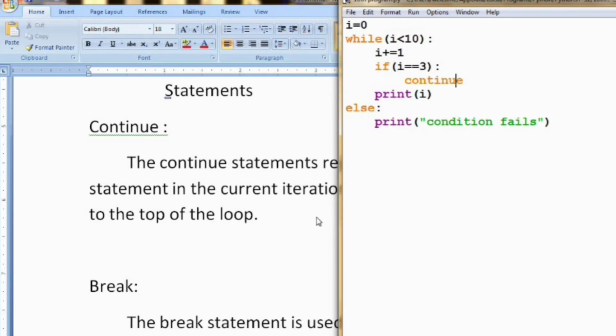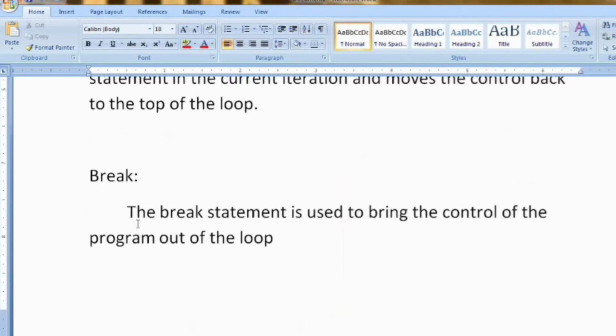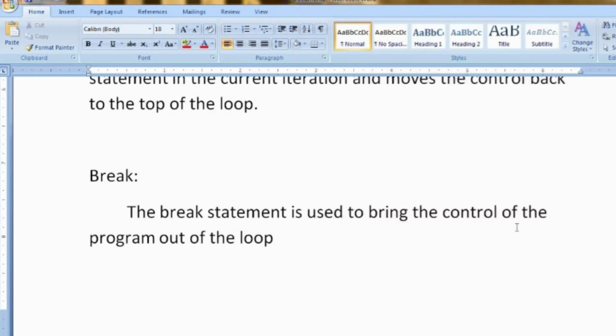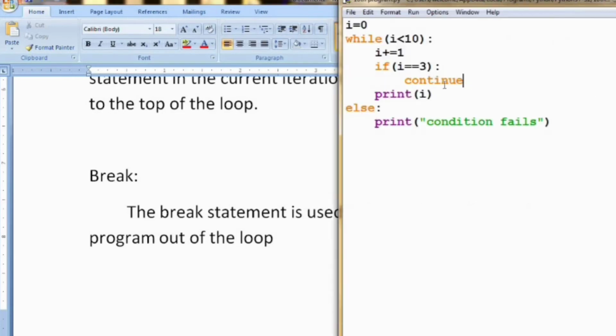Next we are going to use the break statement. The break statement is used to bring the control of the program out of the loop. The break statement is exactly opposite to the continue statement. For example, here I am specifying break. So after reading this break, the loop will be terminated. That is, this while loop won't work after i is equal to 3. Only 1 and 2 will be printed.